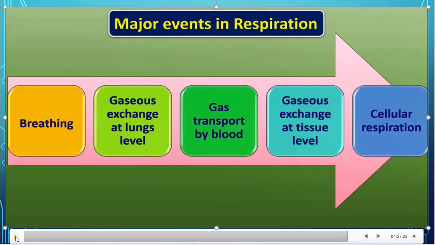Finally, cellular respiration. The oxygen which is absorbed by us helps in cellular respiration. Because of cellular respiration, our food is oxidized to give energy. This cellular respiration occurs in particular organelles called mitochondria. Cellular respiration means oxidation of food materials or glucose to carbon dioxide, water, heat and energy.